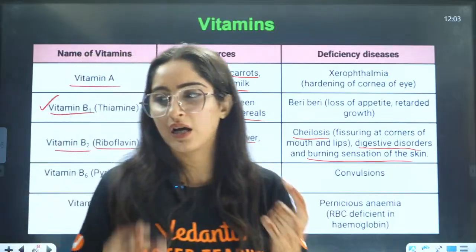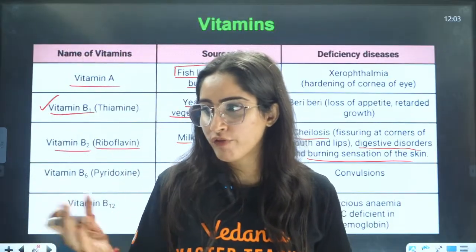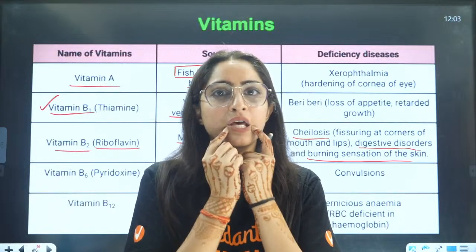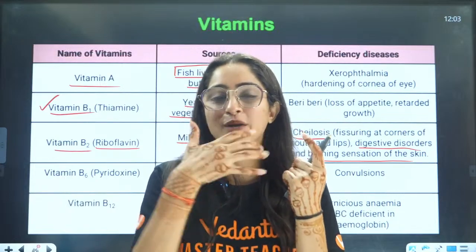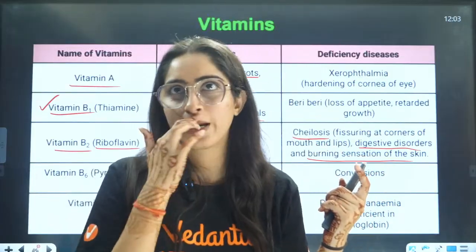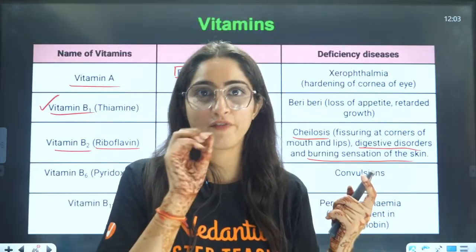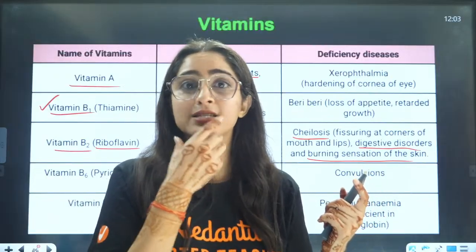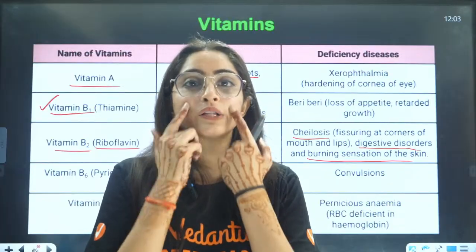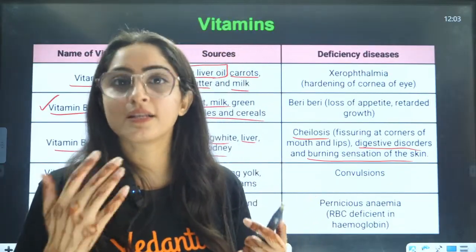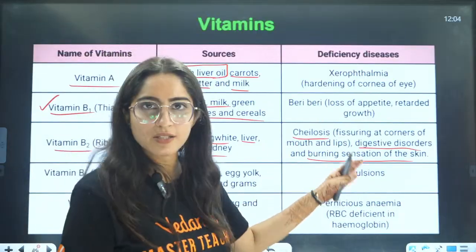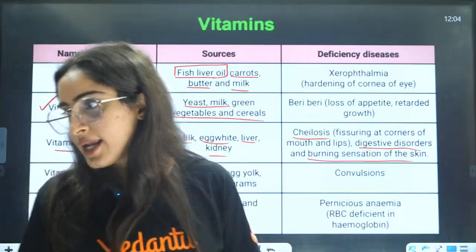Some people, I don't know if you have seen, one of my classmates had this thing on the side of the lips where there is so much dryness that it will cause redness all over. When I was a kid also, I observed it myself. Some kids have a very large amount of this all over their mouth. So basically it is not a disease, it is a deficiency, and if you fulfill that deficiency, that thing will be sorted.